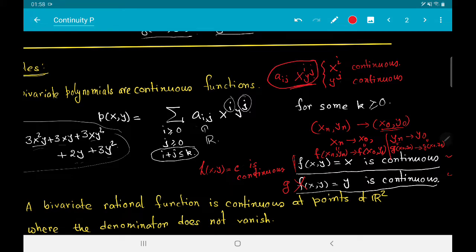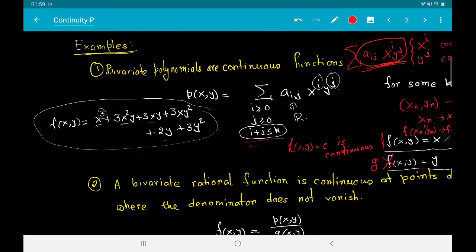So you can add two of these kinds of terms, and then you get continuity of the sum of two of these terms. And if you do this inductively, you can see that if you have finitely many summands under this summation, like here, then this sum is also continuous.